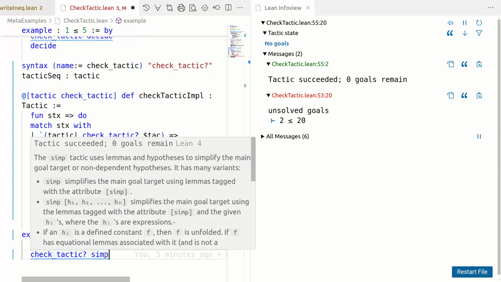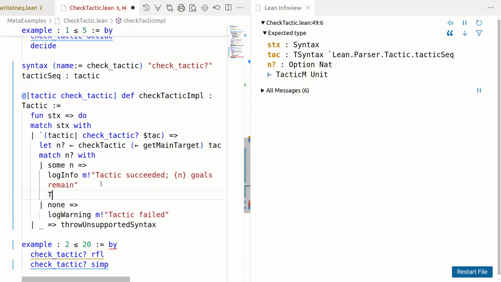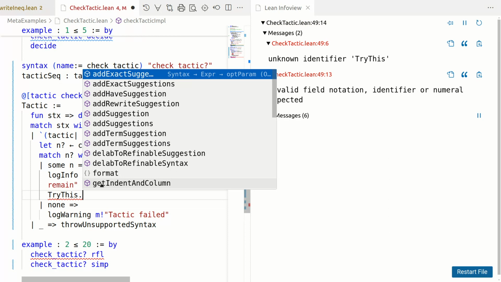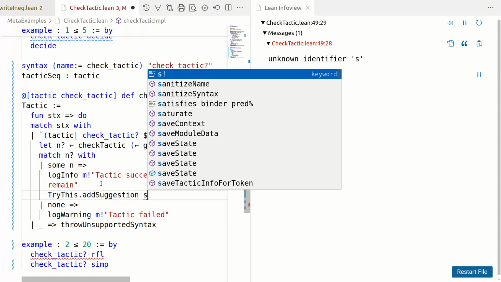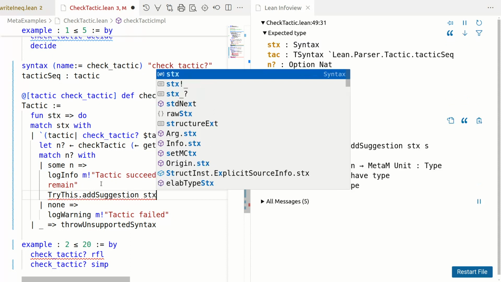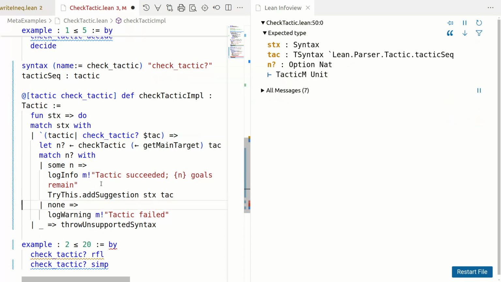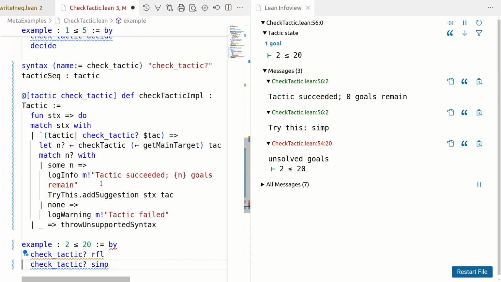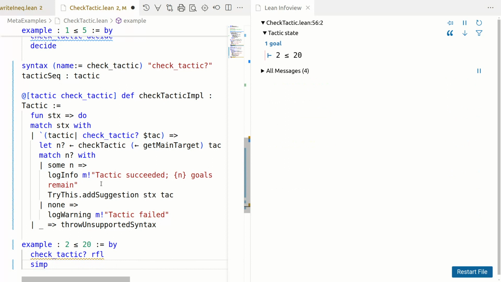I want to now be able to just use a code action either with my keyboard or clicking and get things to fill in the tactic for me. Remarkably easy. So easy that I will just try to do it without editing the example. So you use TryThis.add suggestion, and the add suggestion has two arguments: the first is the syntax, which is where you should add the suggestion, and the second is what is the suggestion that you should add. So now I have added this TryThis. This ran again, and here you see a TryThis simp, or if I prefer code action like me, there is simp. So this is remarkably easy.